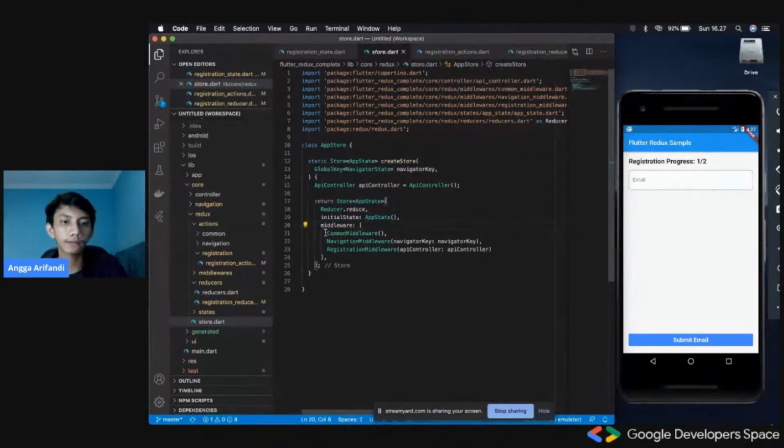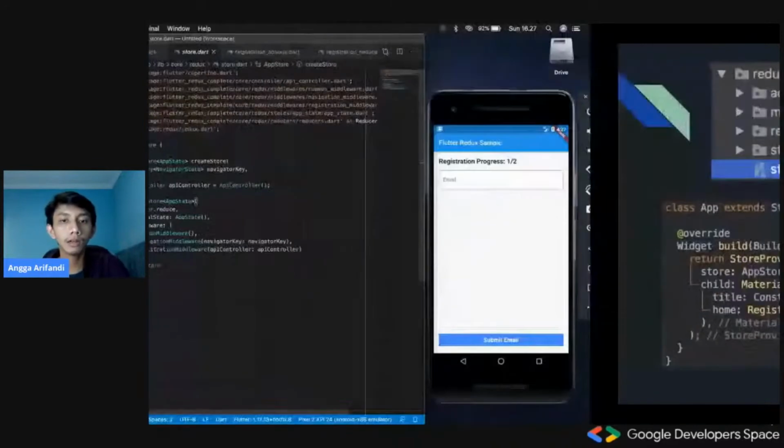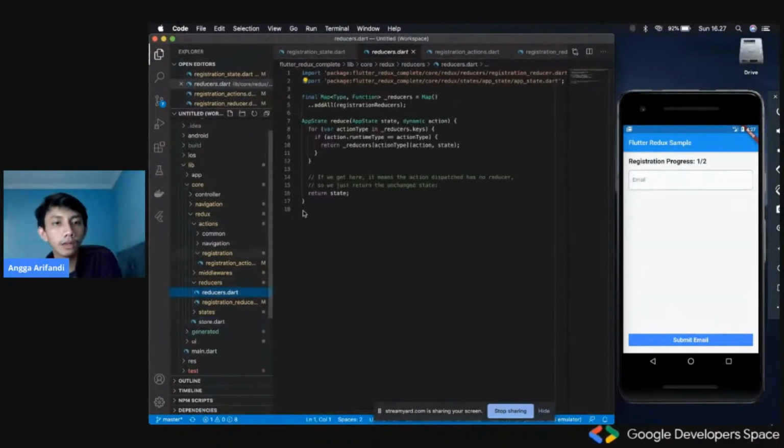Wait, this has something else. Okay, let's see in this one. So basically, we could just create this store right here by calling app store dot create store, and then we could call the reducer dot reduce function. Oh, wait, I think I forgot to explain about this. Yeah, this is the reducers. So this is also just a placeholder.